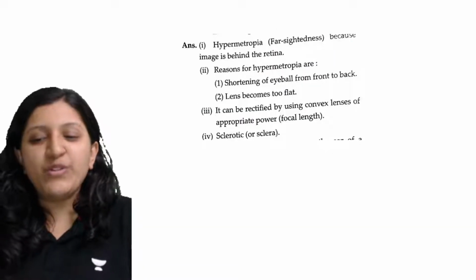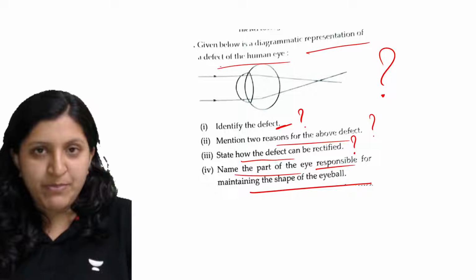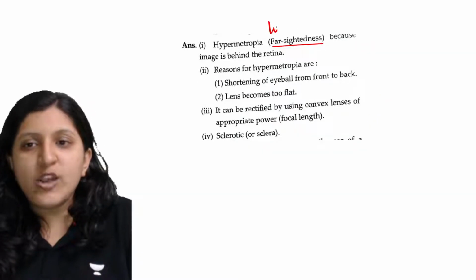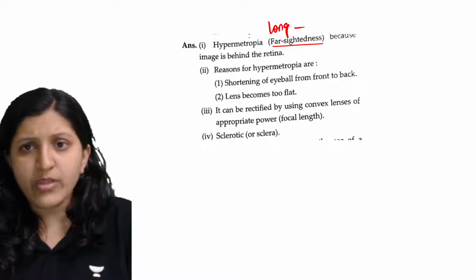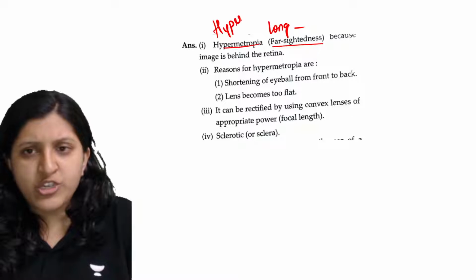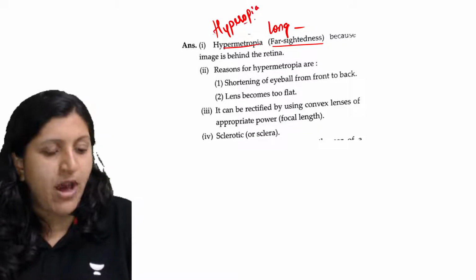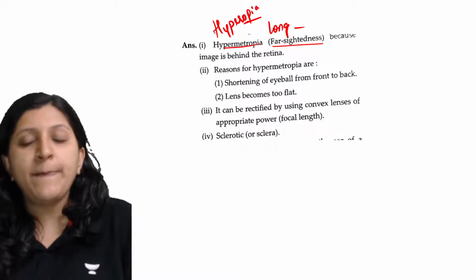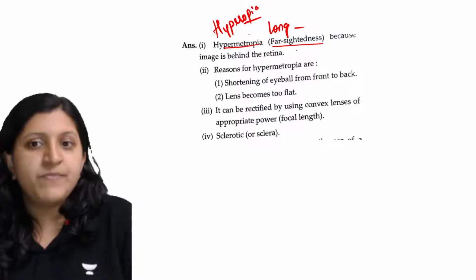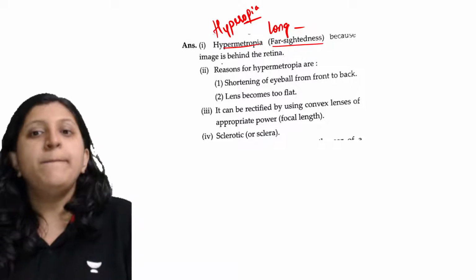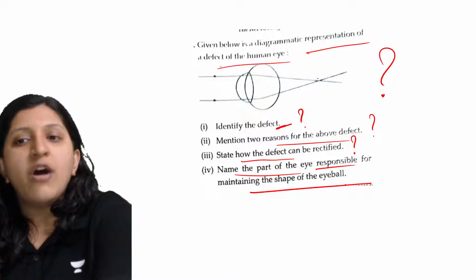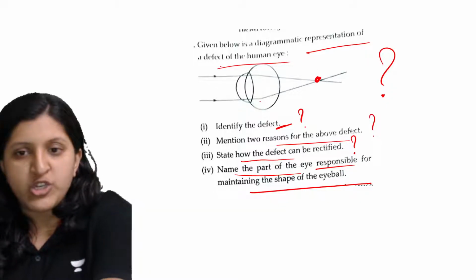Alright. So the defect is basically hypermetropia. This can also be called long-sightedness, or hyperopia. Hypermetropia, long-sightedness, or far-sightedness is the one because the image is formed behind the retina, or after the retina, you can see.